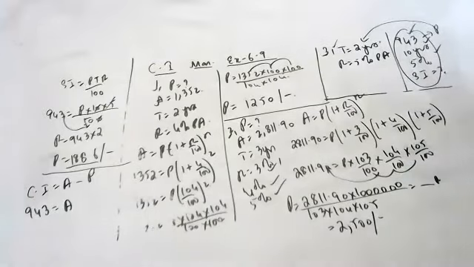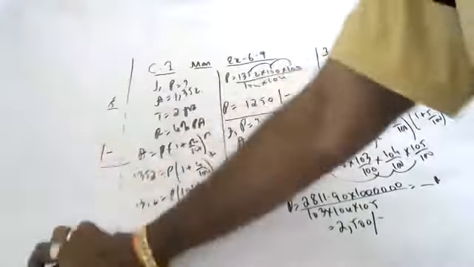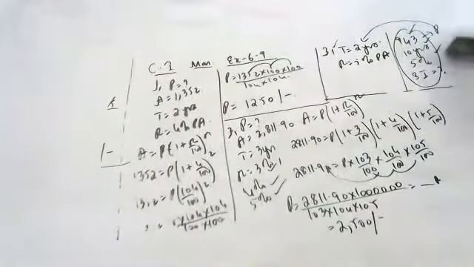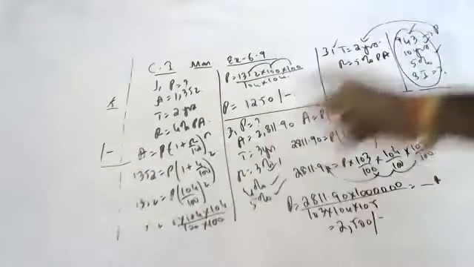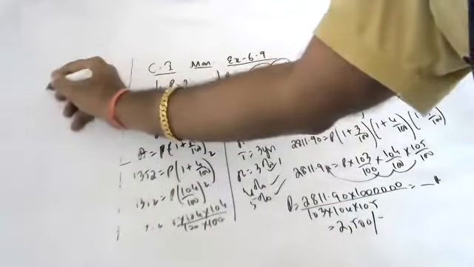Okay. Now what happened is this 943 is a principal number, not simple interest. I'm sorry, I told you wrong. This 943 is a principal number. Tell me, find the simple interest here.